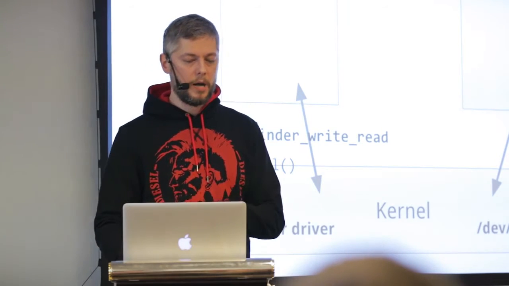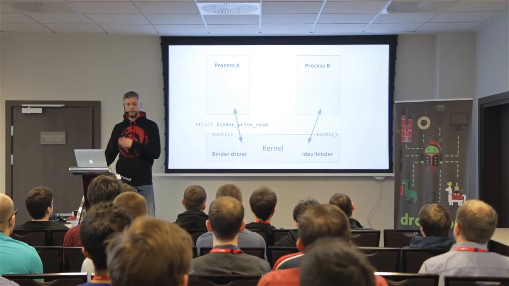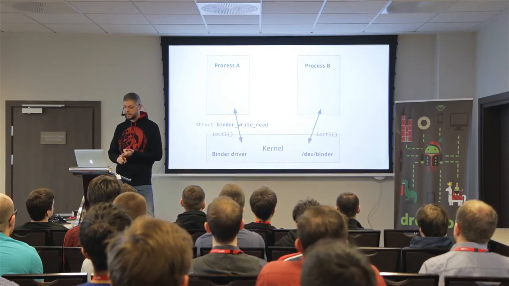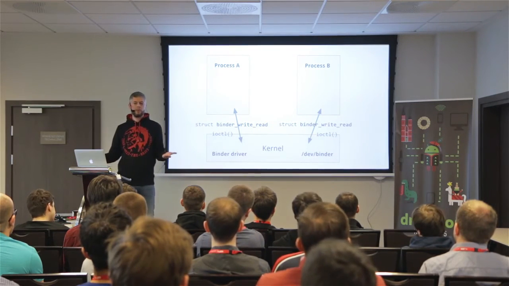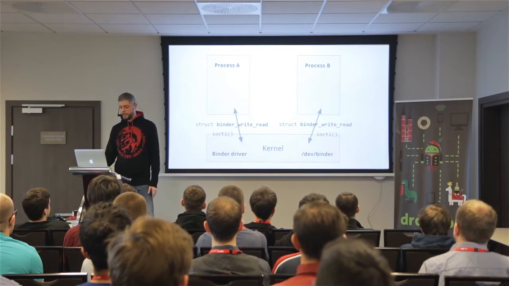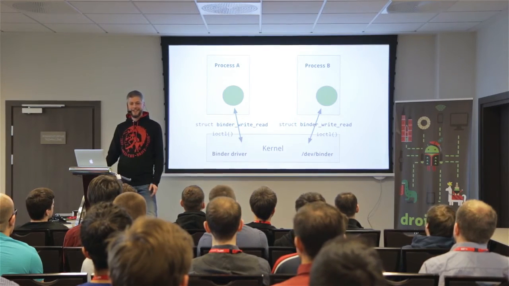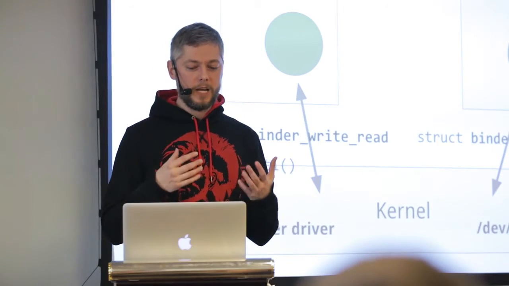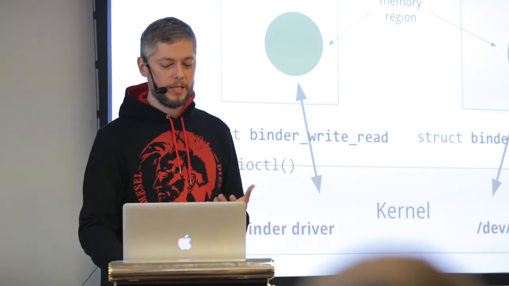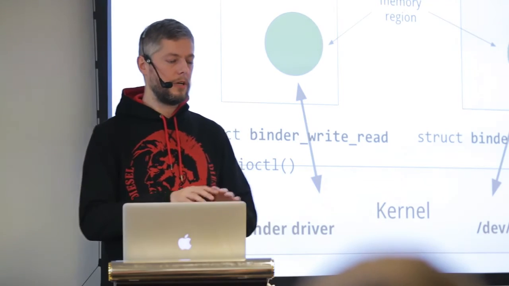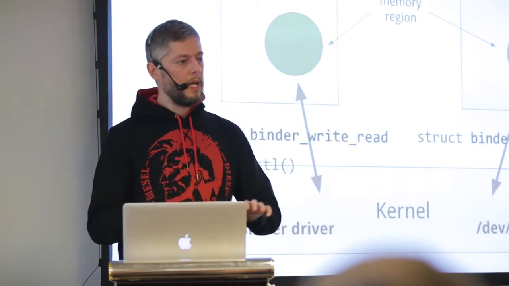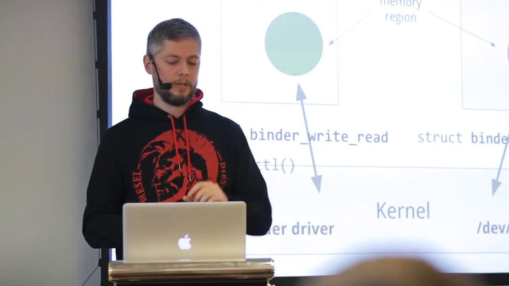Of course, the other part does the same thing, right? The other process, the server process, also uses IOCTL and the same structure to get data from binder. Quite obvious thing, right? What we are missing here is, of course, two green dots. Because now let's imagine that those green dots are basically a memory region that is managed by Linux or binder, the Linux kernel, right? Or binder that is part of both applications.